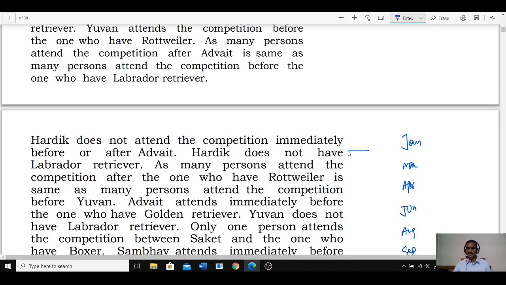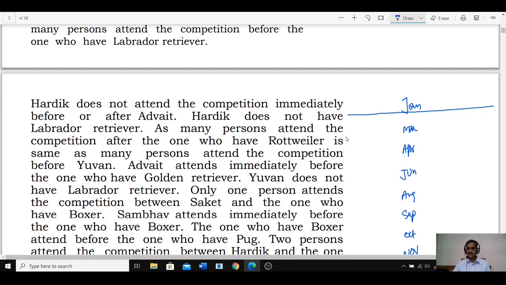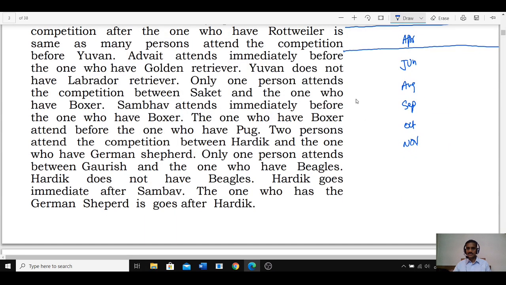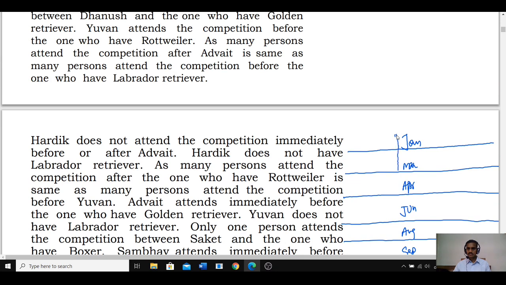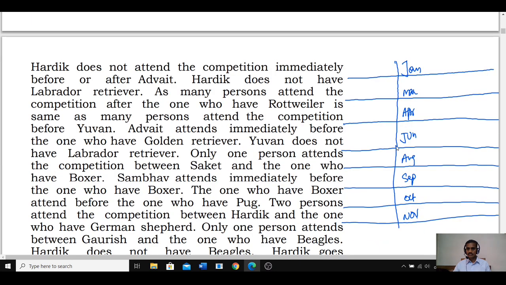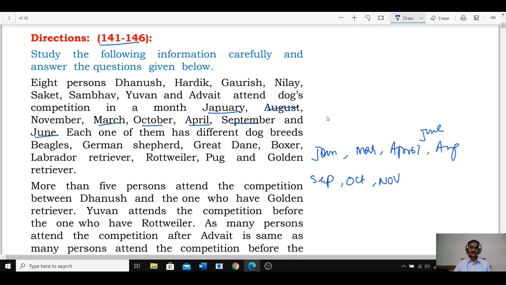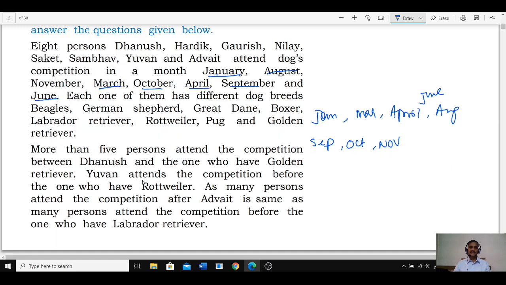Altogether we have 8 different months, 8 persons, and 8 breeds were also clearly given, breeds of these dogs. Then coming to condition number 1. In this condition number 1, more than 5 persons attend the competition between Dhanush and the one who has golden retriever. More than 5.